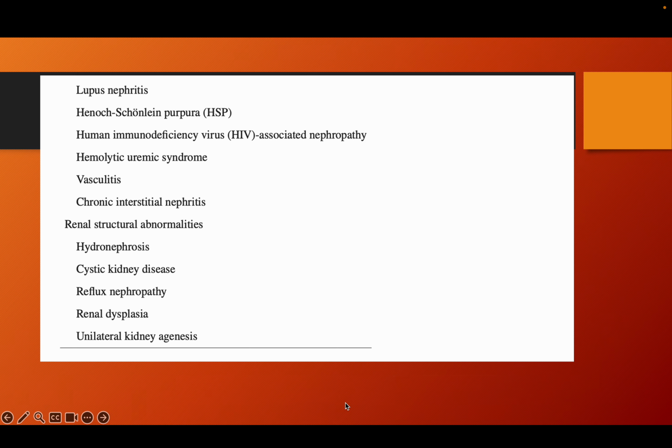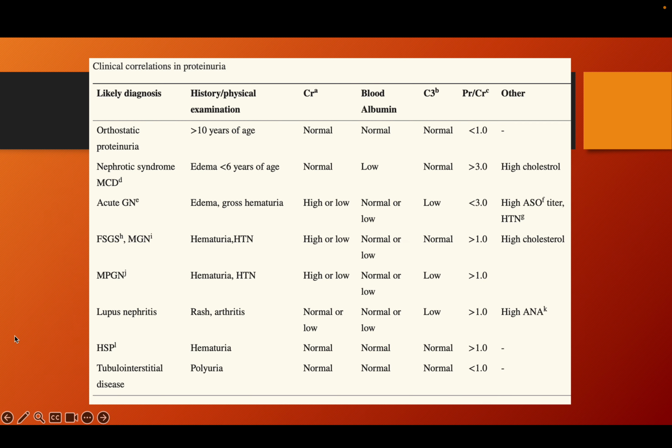Sometimes thin basement membrane disease can also cause proteinuria. Other causes are minimal change disease, FSGS, and post-infectious or membranous disease. Lupus nephritis, HSP and HIV we discussed. Vasculitis can be a cause; it can cause both vascular-related disease and a nephrotic syndrome-like picture. Hydronephrosis, cystic disease or reflux nephropathy can cause an FSGS-like picture and proteinuria. So these are the various causes of proteinuria per se.